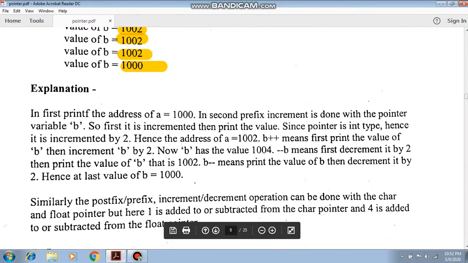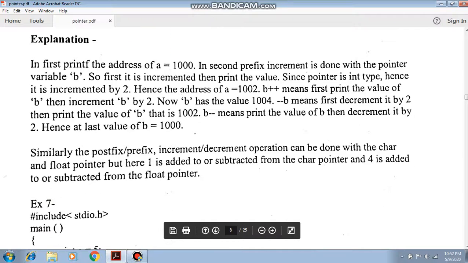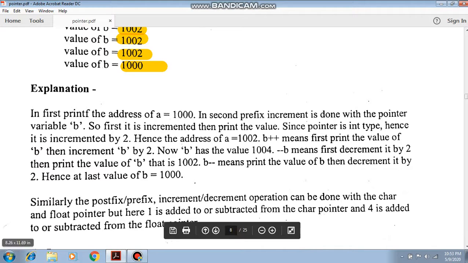Here the same explanation is given, so you can go through the explanation part. So these are the concepts of pointer to pointer and the arithmetic operation on a pointer.